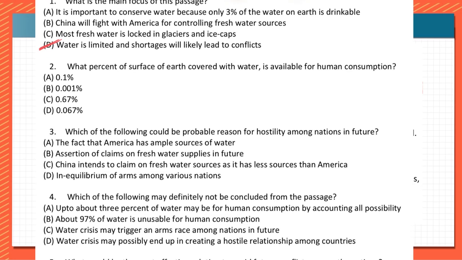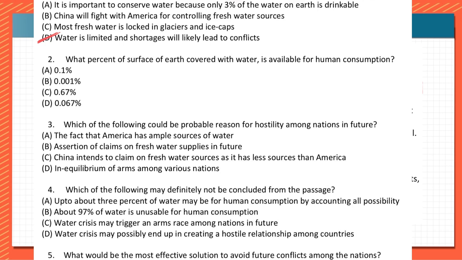Okay, next one, third one. Which of the following could be probable reason for hostility among the nations in future? Why it is talking about nations, whereas related to America and China, they had given it as just examples. But among nations, the fact that America has ample sources of water, this is correct only. Assertion of claims of fresh water supplies in future. So third one, this would be the answer, okay? Because they will try to claim the supplies.